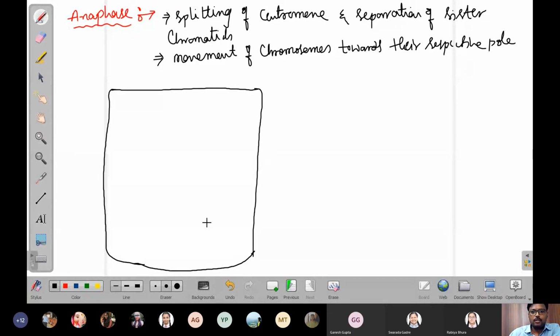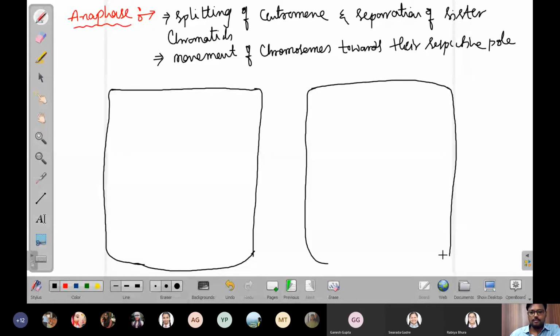Now we have to show the two things. One is splitting of centromere to separate the sister chromatids, and then the movement of chromosomes towards their respective poles. In the first case, first we need to understand the splitting of centromere. We all know the structure is just like this.